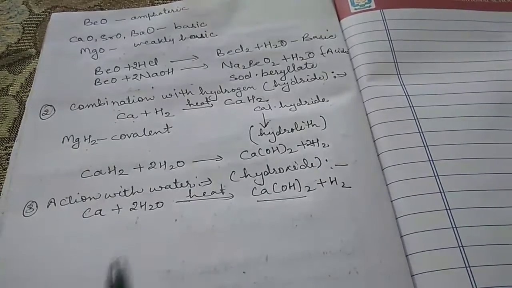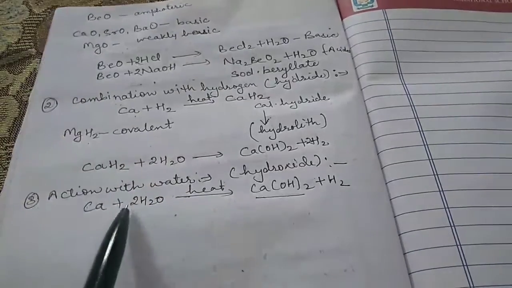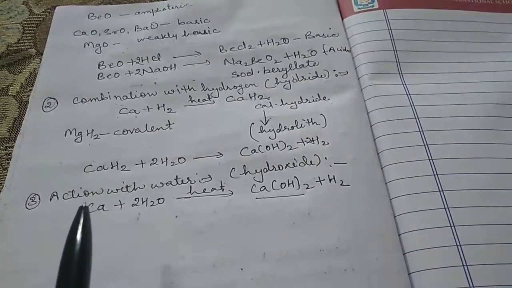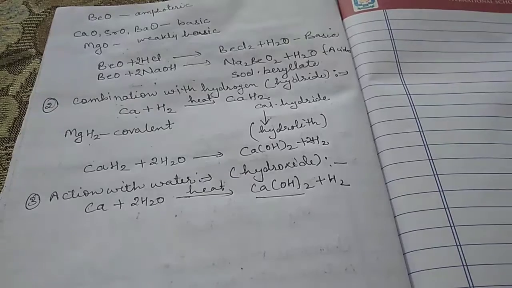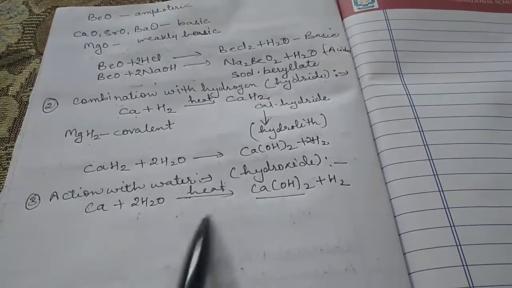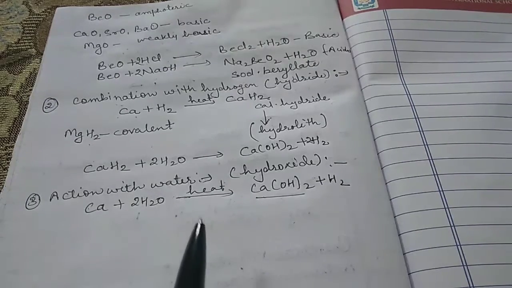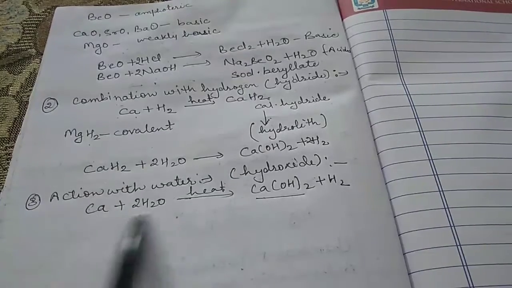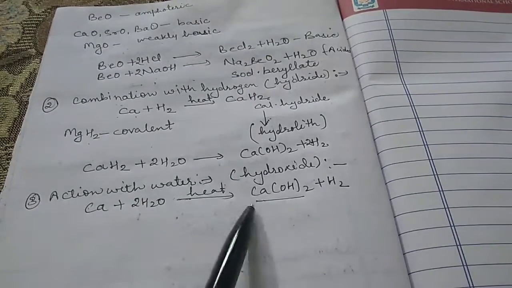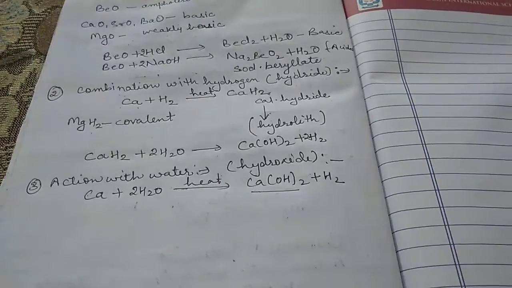Why are they fairly soluble? Because as we move down the group, the atomic number increases, atomic size increases. That's why the property of solubility also increases as we move down the group. So this is the basic reason behind the solubility of the hydroxides in water.